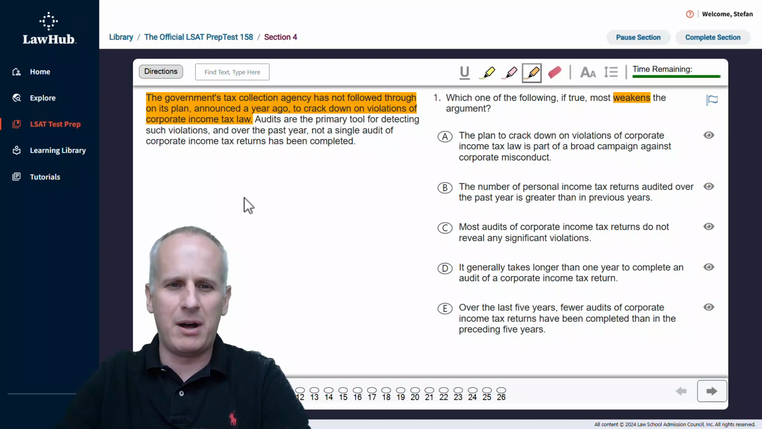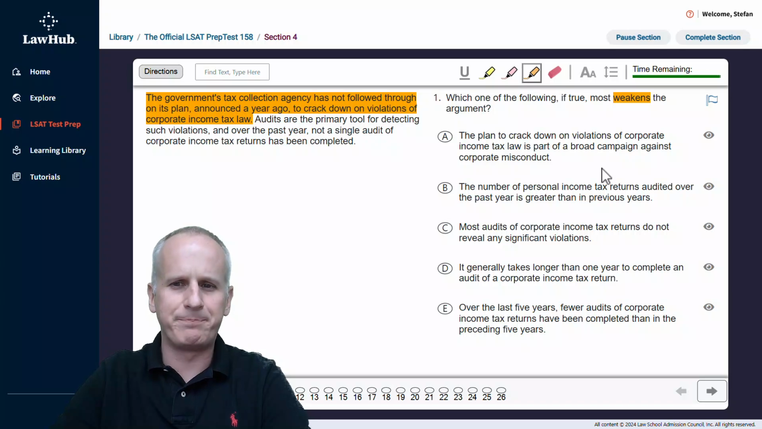So we should have in mind this idea that just because not a single audit of corporate income tax returns has been completed doesn't mean that the government's tax collection agency hasn't followed through on this plan to crack down on corporate income tax violations. So we want to have that mental prediction before we go to the answer choices. And as we go to the answer choices, we keep that highlight tool selected so that we can identify and mark instances of answer choices being incorrect for definite reasons.